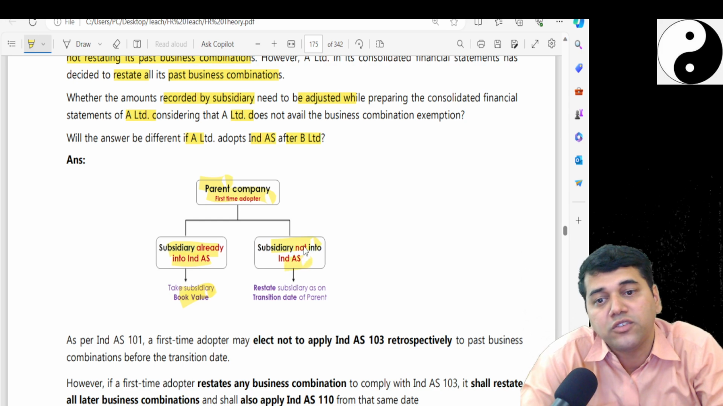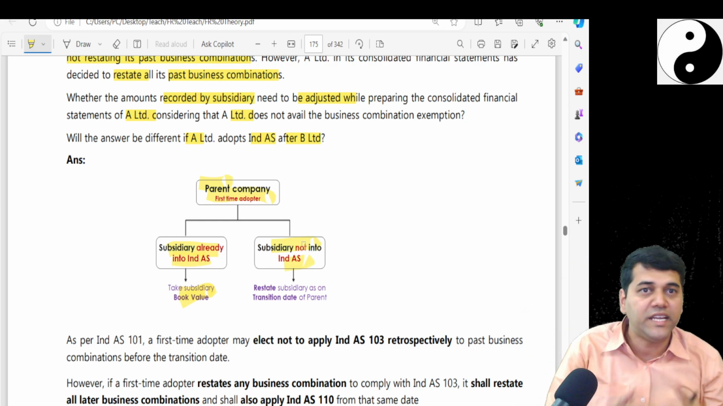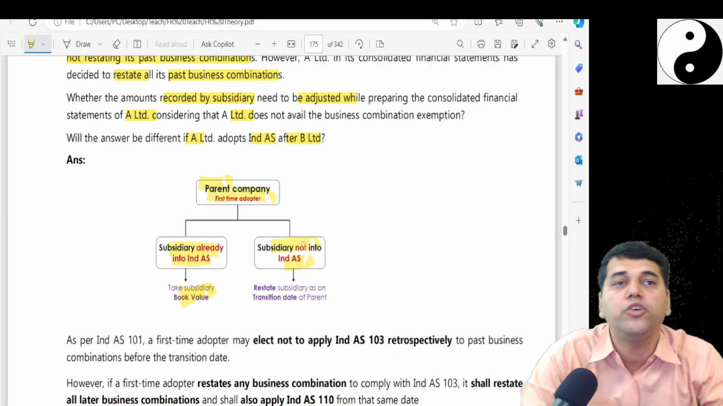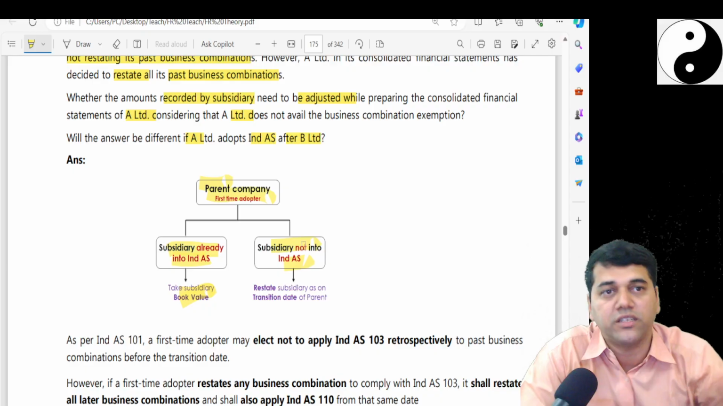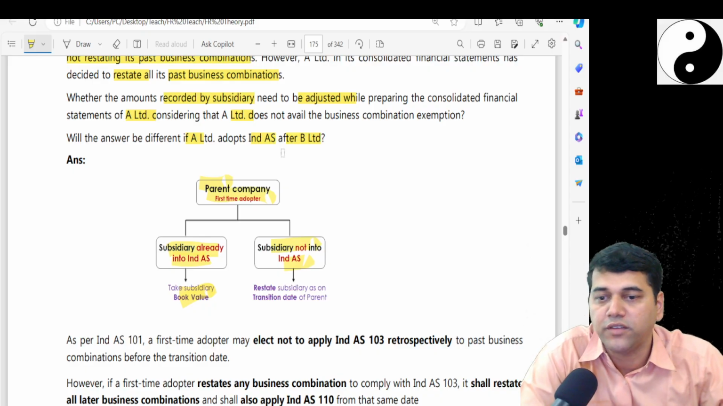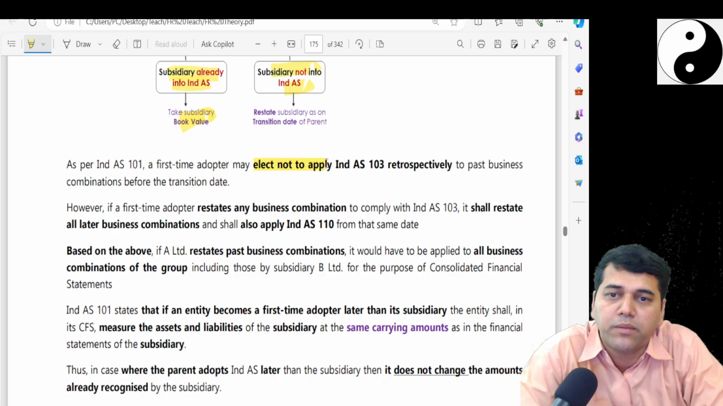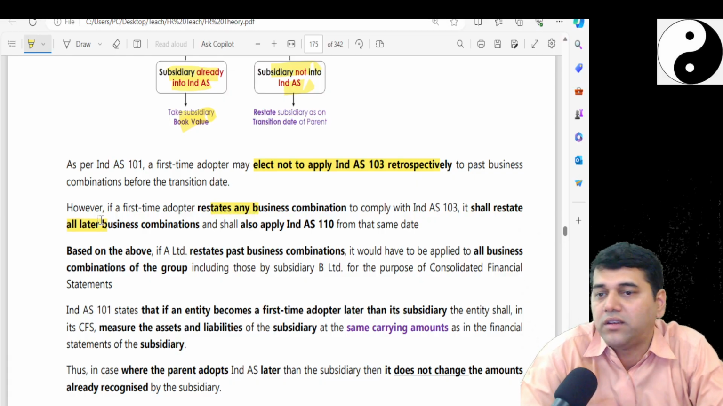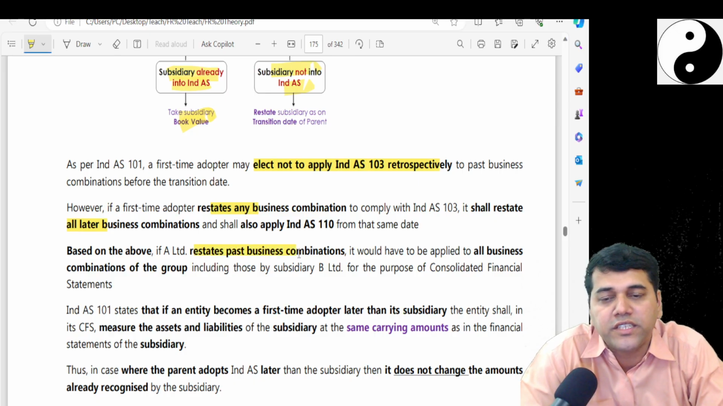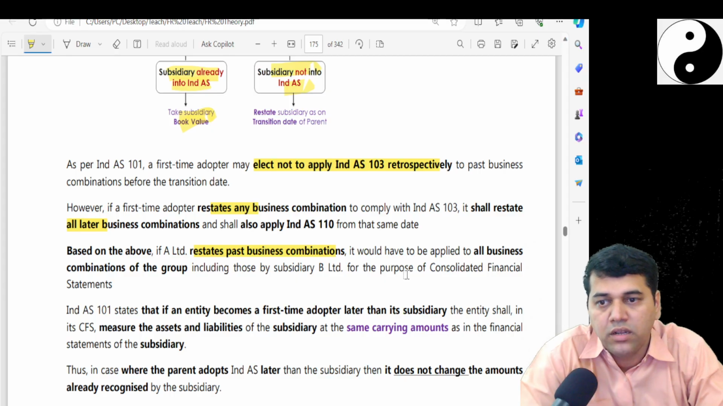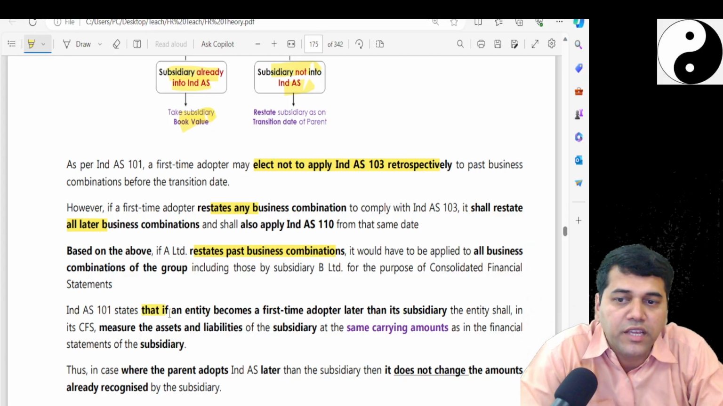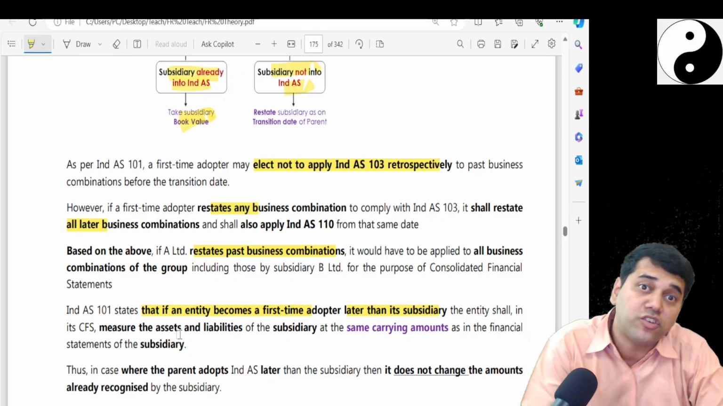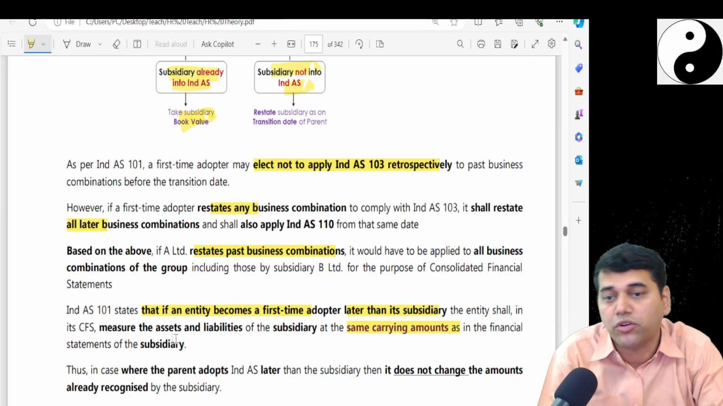But the subsidiary is not going to, you have become Ind AS compliant, your subsidiary is not following Ind AS. And now, after you, if the subsidiary is getting into Ind AS, you restate them. At a group level, you cannot carry something different. So they say that an entity first time adopter may elect to apply Ind AS 103 retrospectively. If they restate any one, they restate all. Based on the above, A Limited restated the past combination. Ind AS 101 says that if an entity becomes a first time adopter later than the subsidiary, then on the date of transition of the parent, they can simply take the carrying amount of the subsidiary.